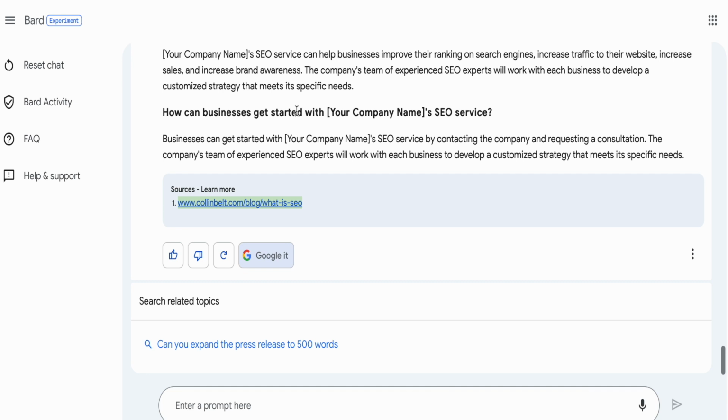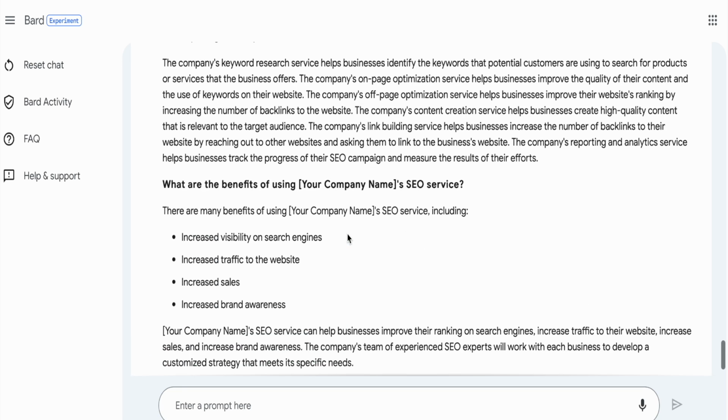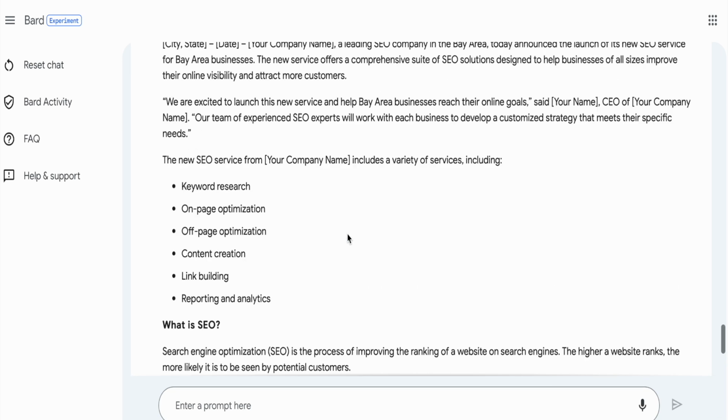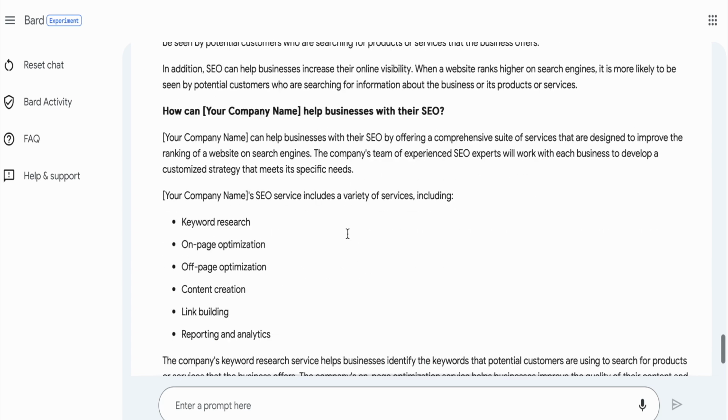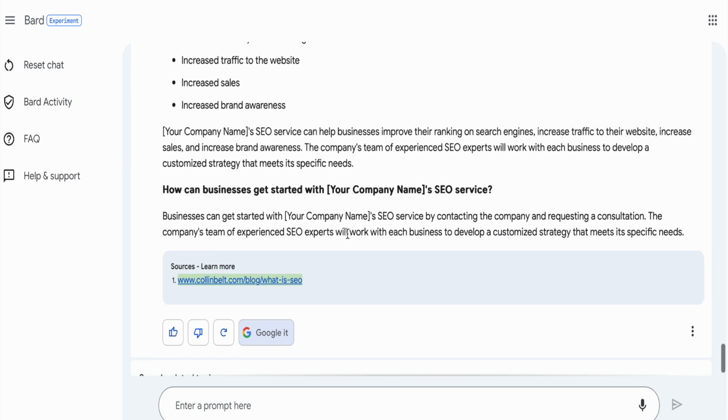So it should be multiple sources. And so I'm curious to know why Bard is only citing one source, and one source in particular, and why it's using that source. Now, there may be many reasons for it. I don't know. Maybe someone who's technical is watching this channel and who knows why that's the case. Why do you think Google is just choosing this one source, and what is it based on?